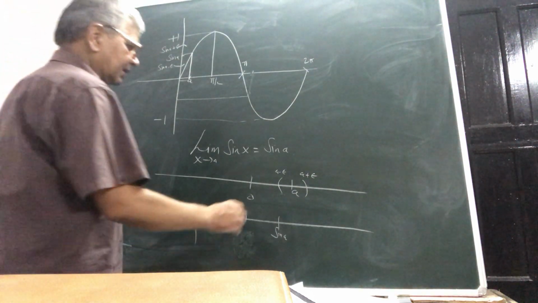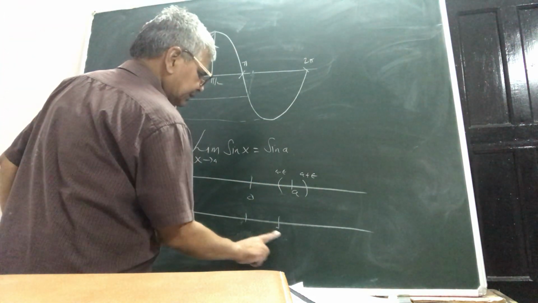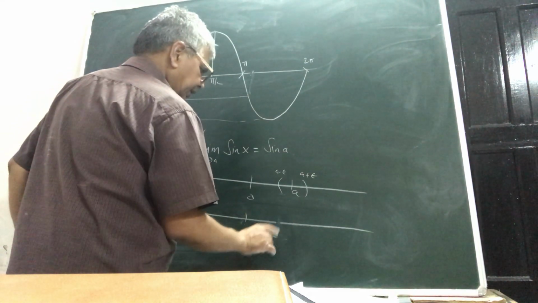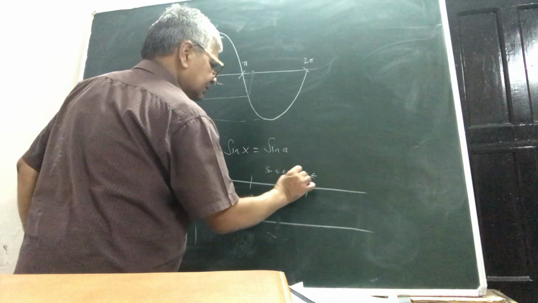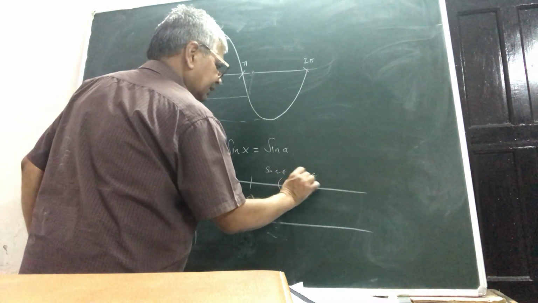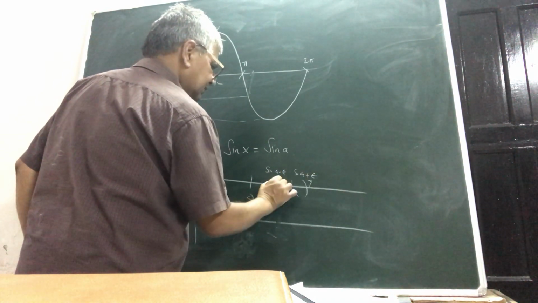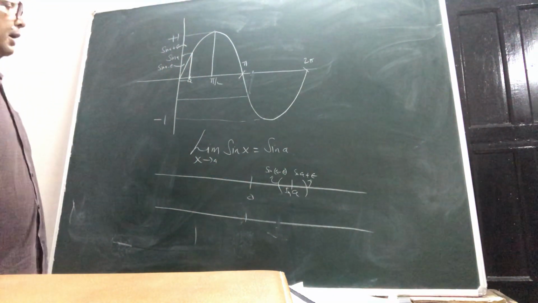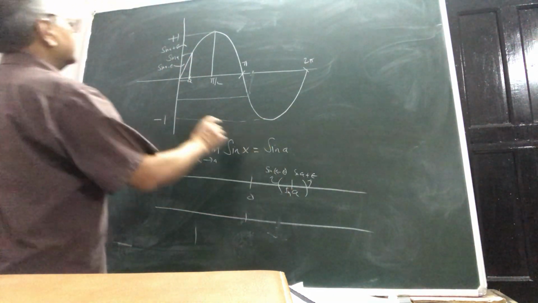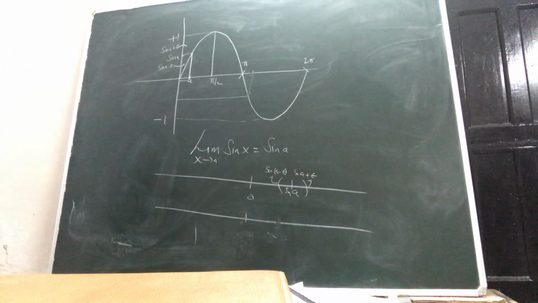This is sin A mark, this is sin A plus epsilon mark, and this is the mark corresponding to sin A minus epsilon. This middle mark is sin A.